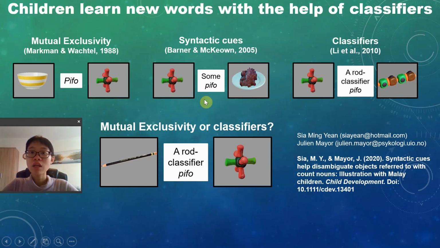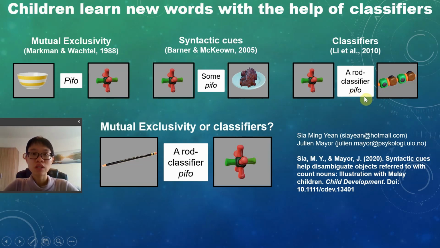For languages that use classifiers, numeral classifiers, such as Mandarin and Japanese, children can also use this knowledge to help them differentiate between two count nouns. For instance, if a child hears a rod classifier people, then they would select this rod-like noun object and not this noun object because this rod-like noun object matches this rod classifier.